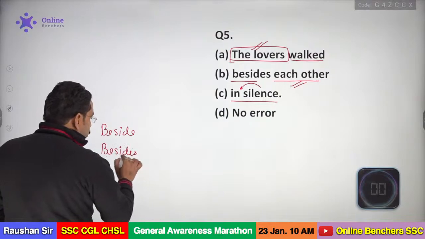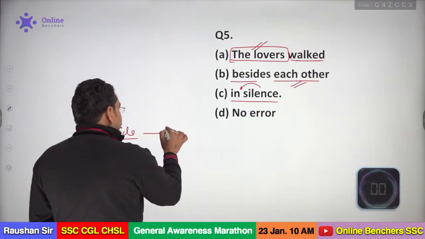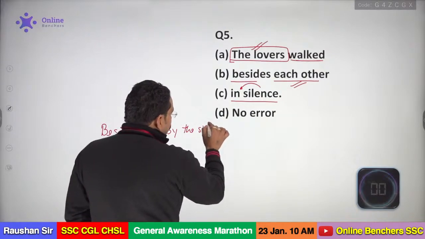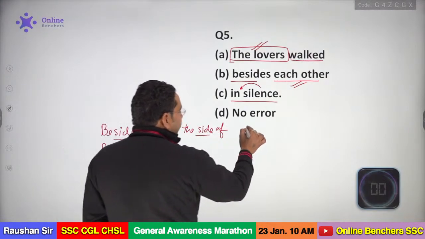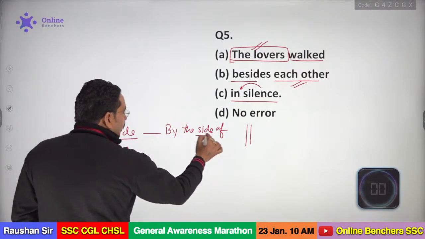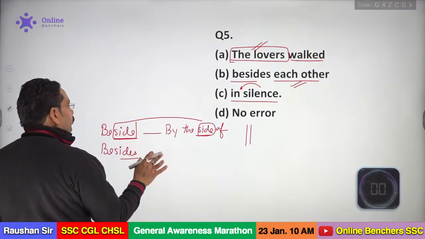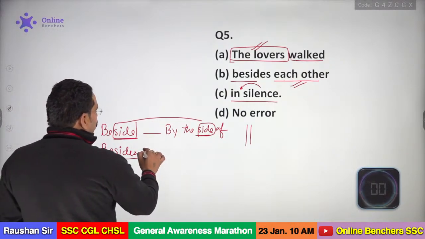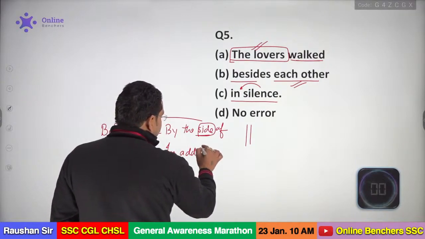So my dear, when you check these two words, how can we explain? If I say beside, it means by the side of. This is the correct answer. It will be by the side of. It means if you are standing here, something is by your side, it is called beside. So here you have the side and here you again have the side. So that can be a trick to remember that word. So beside is what? It is called by the side of. And besides is what? Besides, that will be in addition. It is called in addition, okay.